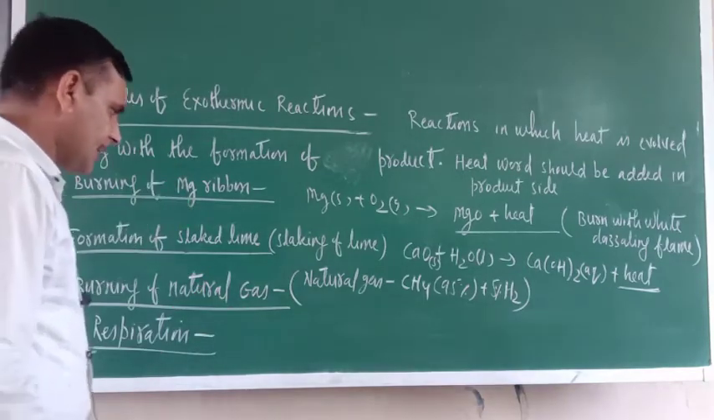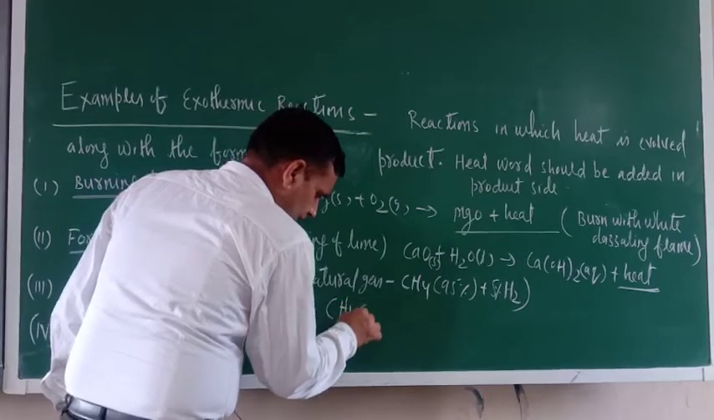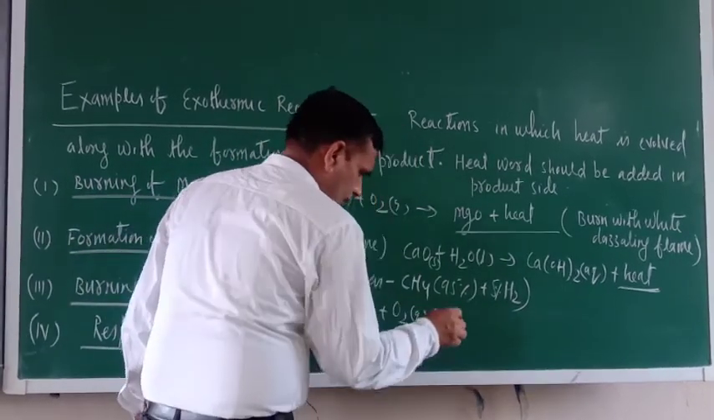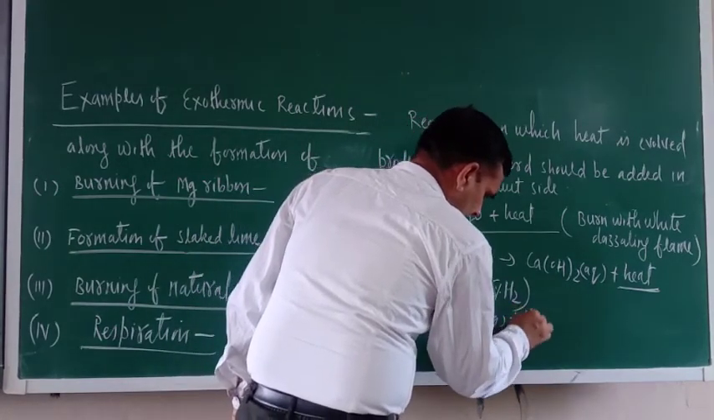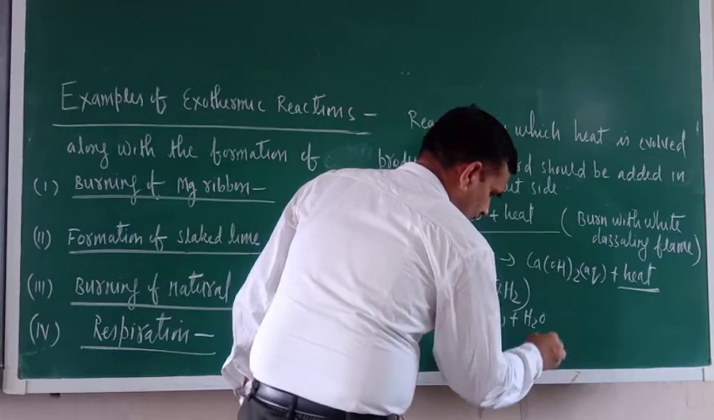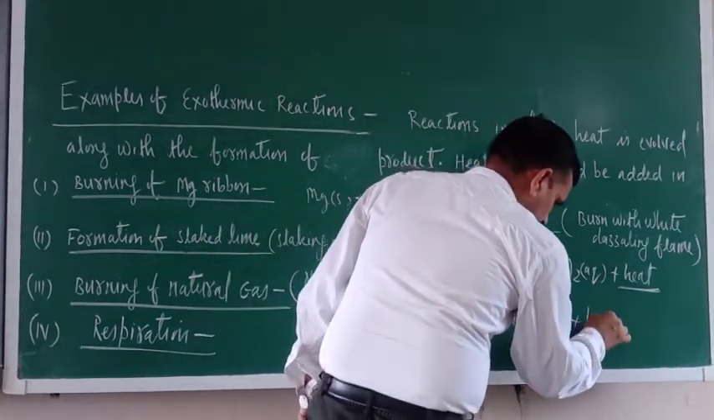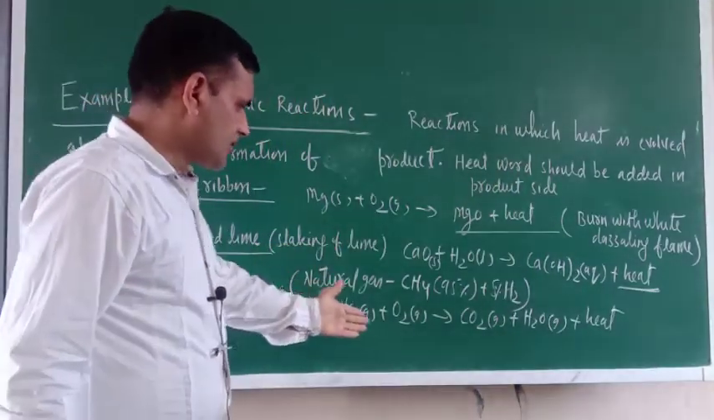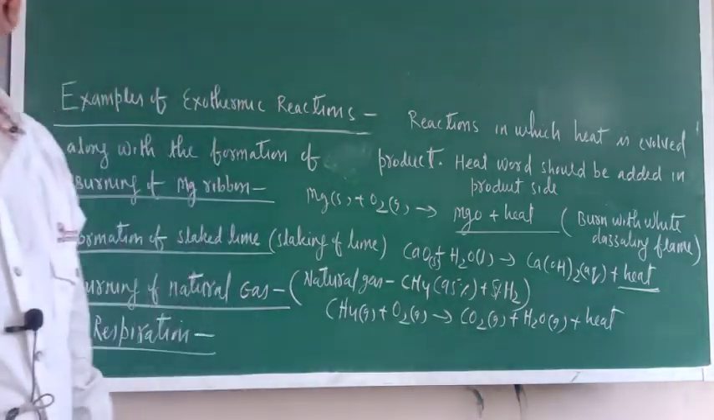Just see, natural gas is basically methane. It burns in air, gas. So here what is there? CO2 gas, plus what is there? H2O vapor. Okay, plus here what is there? Heat. Okay, natural gas is used as a fuel. So just see, heat is evolved. This is also an example of